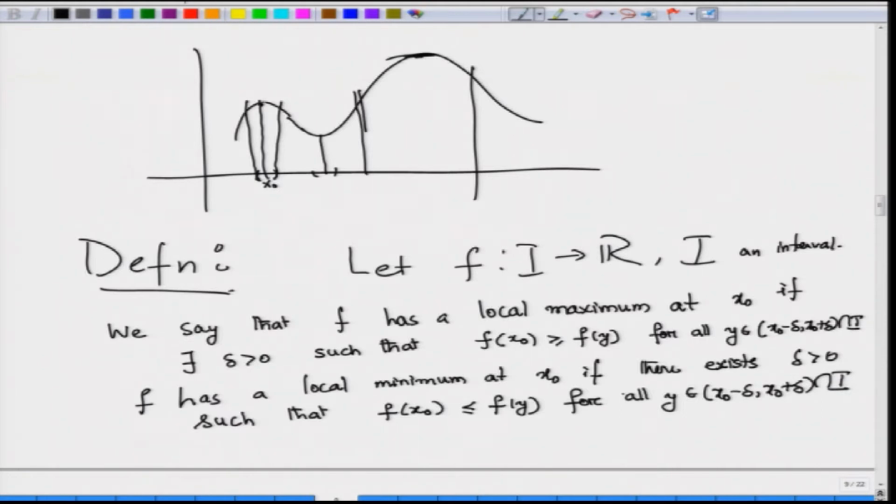So, like this point it has a local maximum, at this point it has a local minimum.